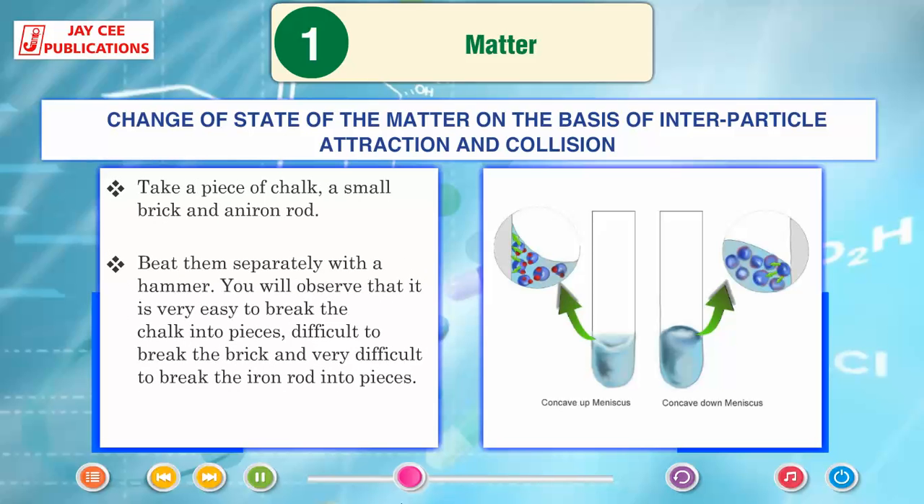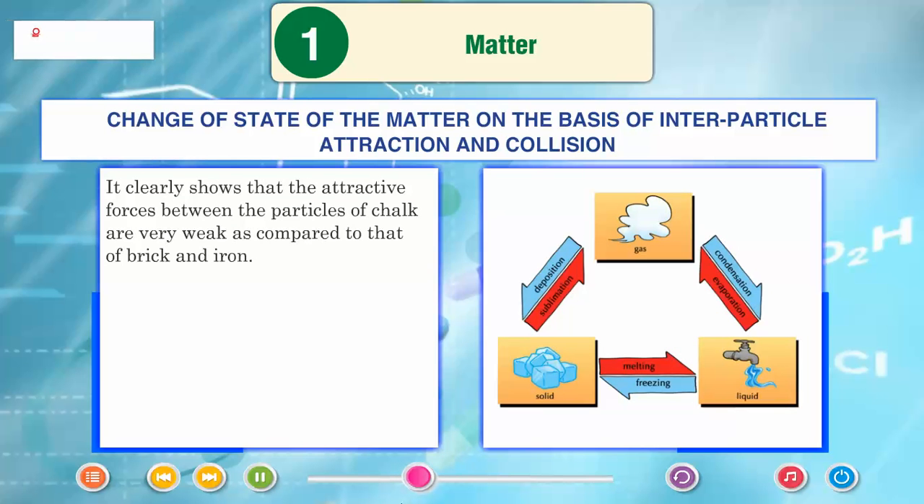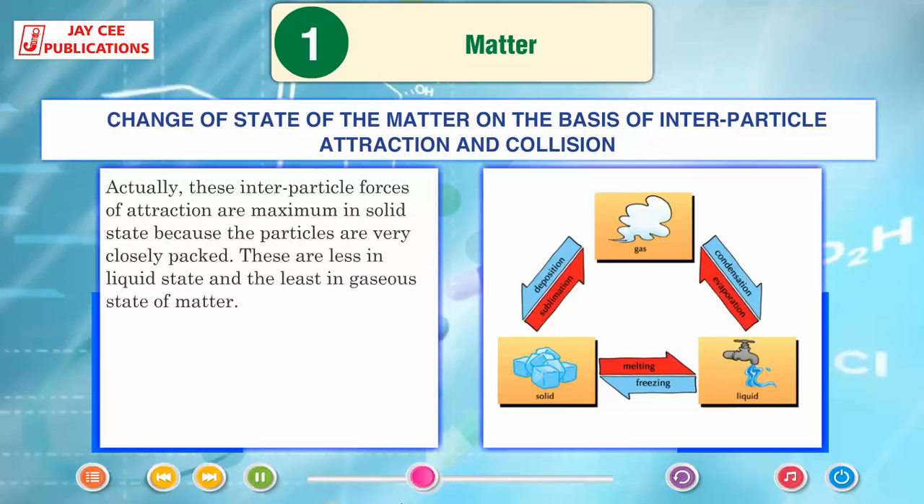Take a piece of chalk, a small brick and an iron rod. Beat them separately with a hammer. You will observe that it is very easy to break the chalk into pieces, difficult to break the brick, and very difficult to break the iron rod into pieces. It clearly shows that the attractive forces between the particles of chalk are very weak as compared to that of brick and iron. Actually, these interparticle forces of attraction are maximum in solid state because the particles are very closely packed. These are less in liquid state and the least in gaseous state of matter.